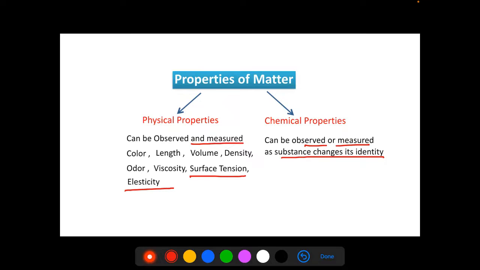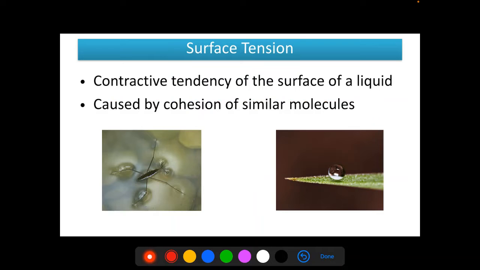Now, what is surface tension? Again, we know that this property is related to liquids. It is a contractive tendency of the surface of a liquid that allows it to resist an external force. This property is caused by cohesion of similar molecules. Cohesion means the force of attraction between identical molecules.